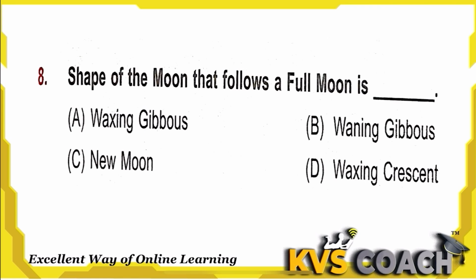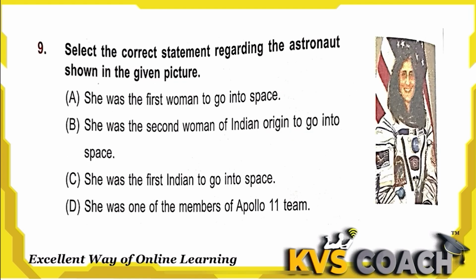Next is, the shape of the moon that follows a full moon. It means after that phase we get the full moon. Full moon is the fully illuminated phase of the moon, and it is preceded by the gibbous moon. So it is the waxing gibbous moon, and after that we get the full moon. So this is the right answer. B is the right answer here.